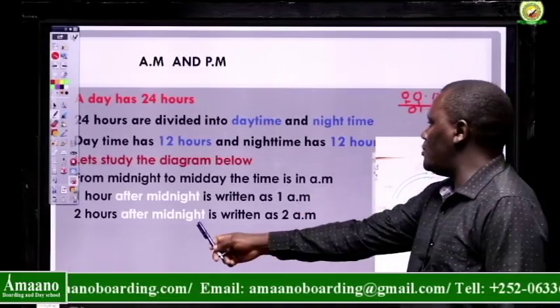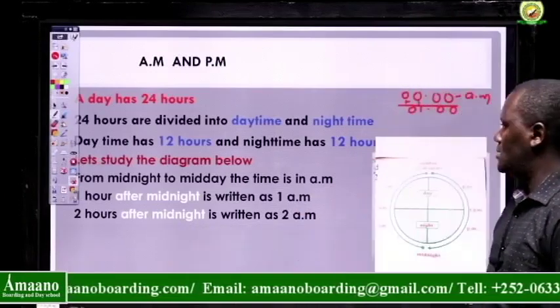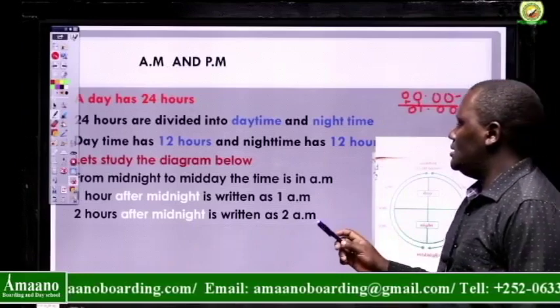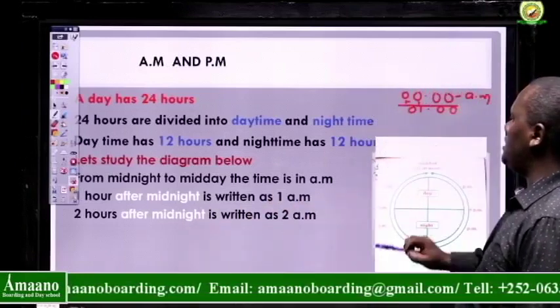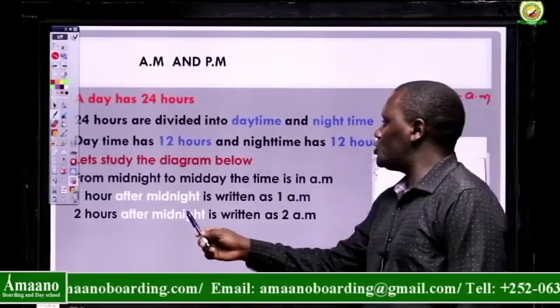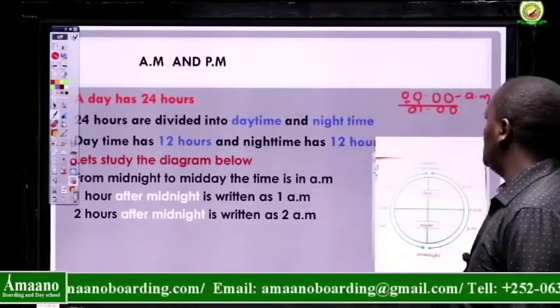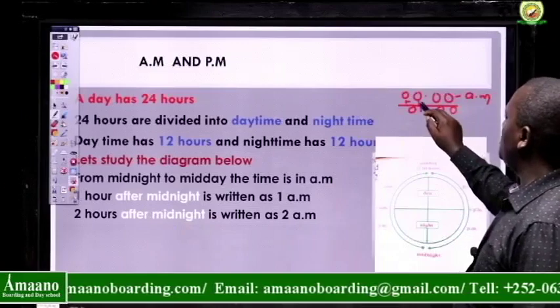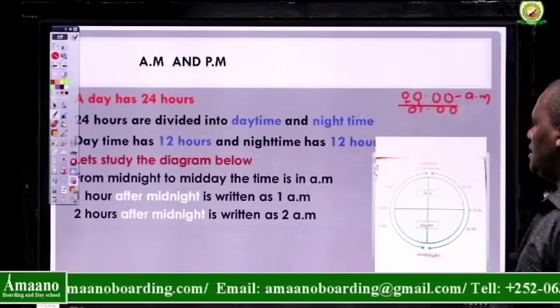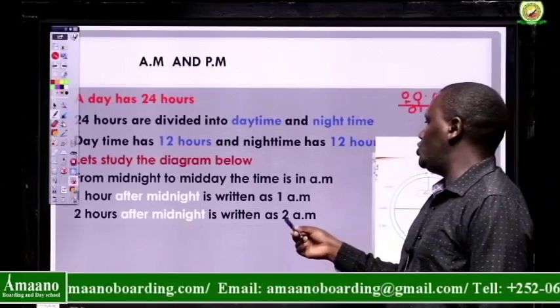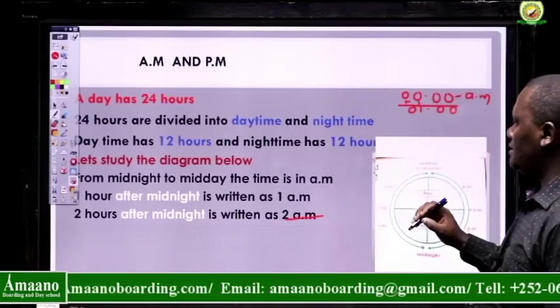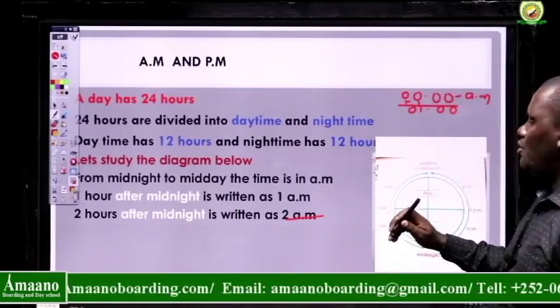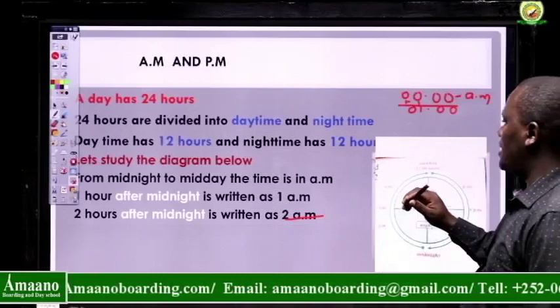What about 2 hours after midnight? Midnight is written as 00 hours, the way I explained here. That means I'm going to add 2 here instead of 1. And that is going to be 2 AM, because from midnight up to noon we call it AM.